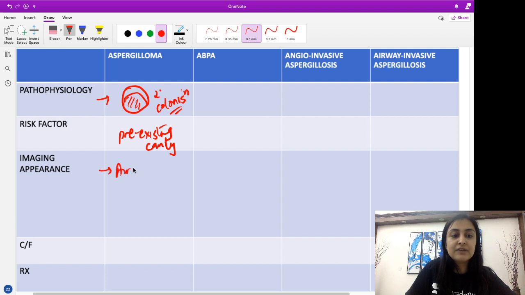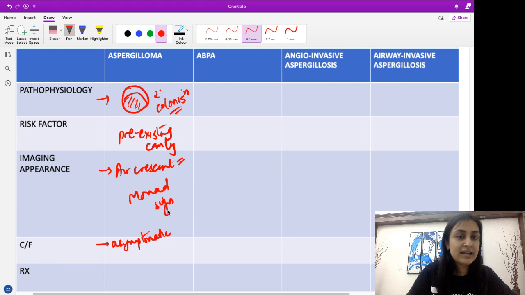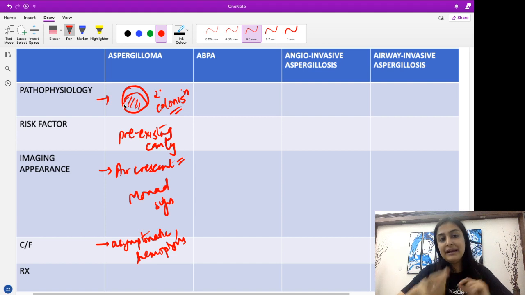Imaging appearance, I have the air crescent sign, or the Monad sign here. Clinical features, so most of the patients will be asymptomatic, because it's not invading anything. Rarely they can have hemoptysis, when this fungal colonization induces an inflammatory reaction with the wall of the cavity. There will be vessels passing along the wall, and they might induce this inflammatory reaction and rarely produce hemoptysis.